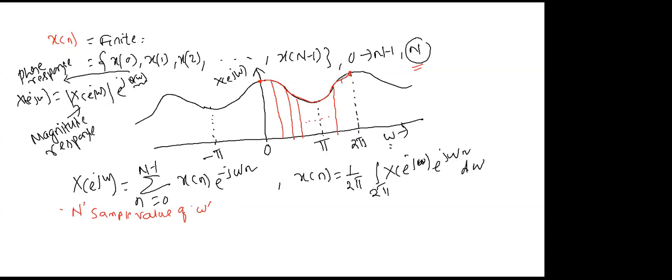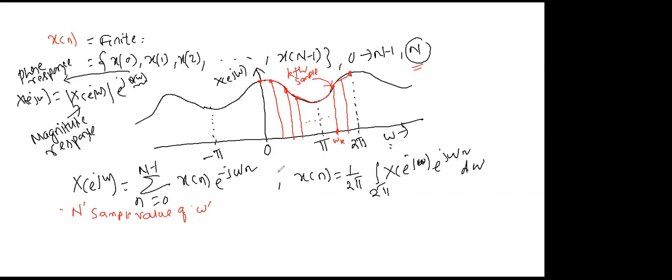So this is one sample value, this is another sample, this is another sample, and this is the kth sample. Randomly I am taking the kth sample, and this value is omega equals omega k at that time. It will go up to N sample values.